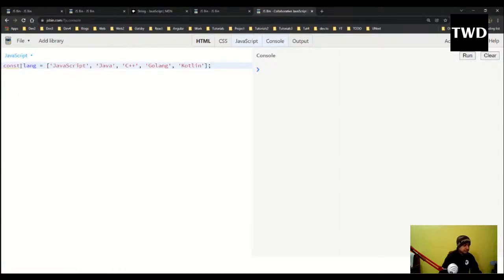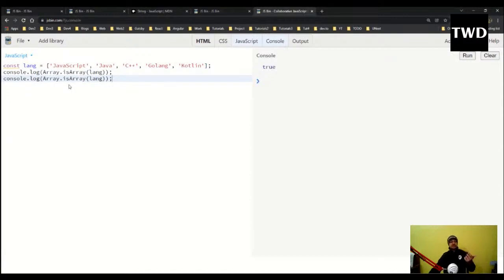This time I won't have those numbers. So the first method is console.log(Array.isArray(lang)). If I do this, it will give me true because it is an array. This method is very important. It is used to check whether something is an array or not, and we are going to use this a lot